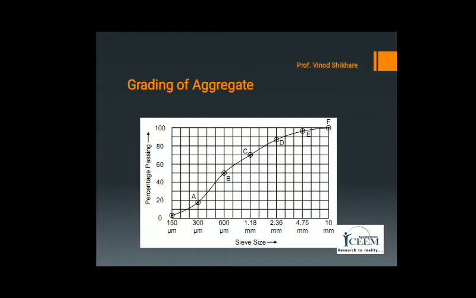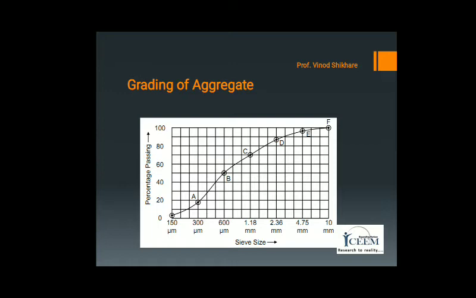Grading curve is a curve showing variation of cumulative percentage passing on the y-axis, and on the x-axis the different sizes of the sieves are represented. The grading curve for the data obtained is shown in the figure.